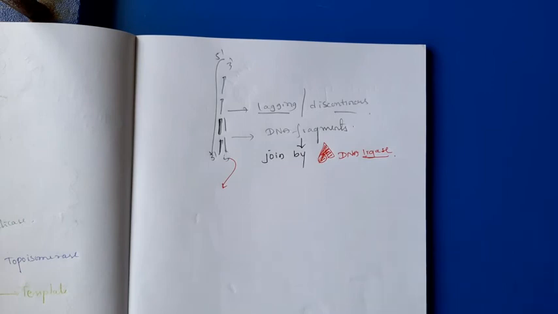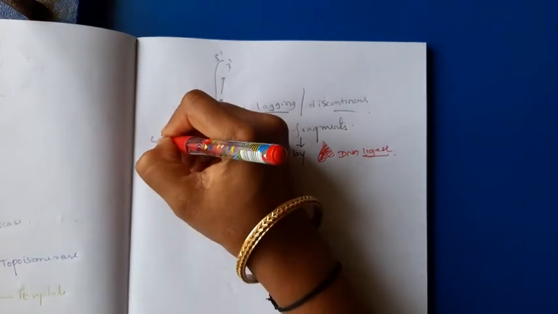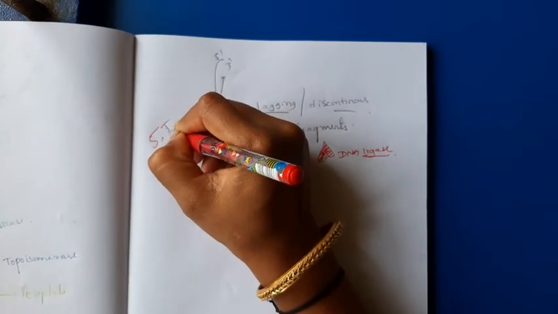This is all about the replication of DNA in the organisms. Just remember all the enzymes which are necessary and their functions, then the semi-conservative model of DNA replication. This is a very important question, it will come for 5 marks.